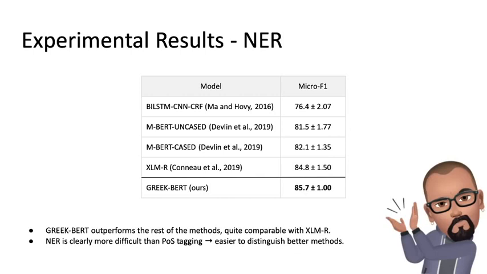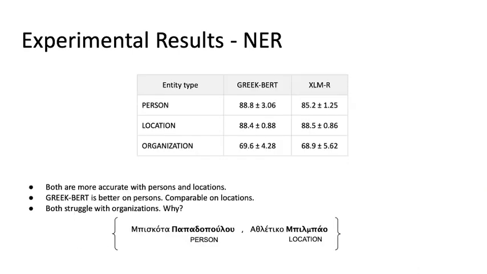We move on to the results of named entity recognition. We observe that GreekBERT outperforms the rest of the methods by a large margin in most cases. It is approximately 9% better than the bi-LSTM CNN-CRF, 4% better than the two BERT models on average, and 1% better than XLMR. The NER task is clearly more difficult than part-of-speech tagging, as evidenced by the near-perfect performance of all methods in the former task, compared to the far-from-perfect performance of all models on this task. Being more difficult, the named entity recognition task leaves more space for better methods to distinguish themselves from weaker methods, and indeed, GreekBERT clearly performs better than all the other methods, with XLMR being the second best method.